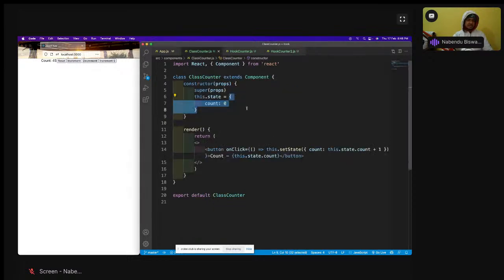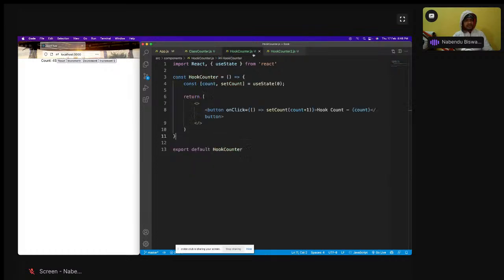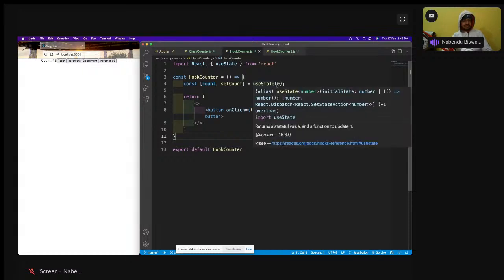In the class based, the state is always an object. There is some benefit of having it as an object, but here we can have it as anything, as a number. But if you have it as an object, it causes some issue, and we are going to see that issue, and we are going to learn how to rectify it. There is a small thing which you need to do to rectify it, and we are going to do that.